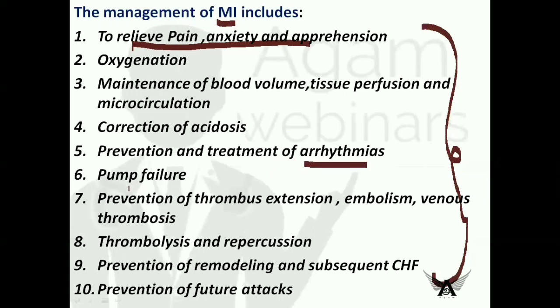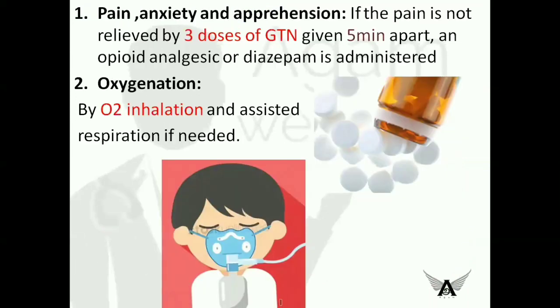The sixth one is pump failure, that is heart failure. The seventh one is prevention of thrombus extension, embolism, and venous thrombosis. The eighth one is thrombolysis and reperfusion. The ninth one is prevention of remodeling and subsequent congestive heart failure. And the 10th one is prevention of further attacks. Now let us see each step in management.